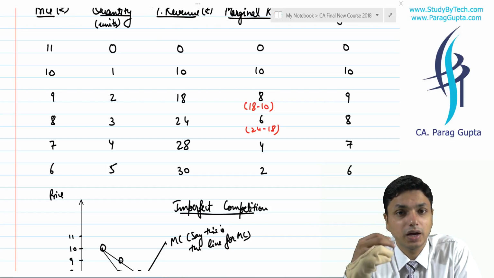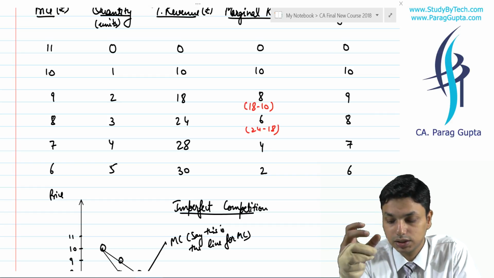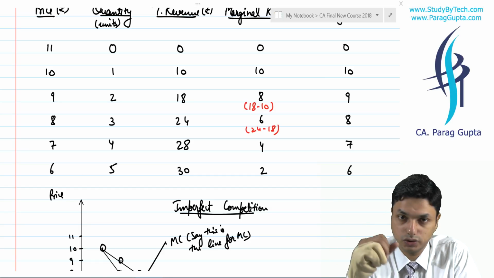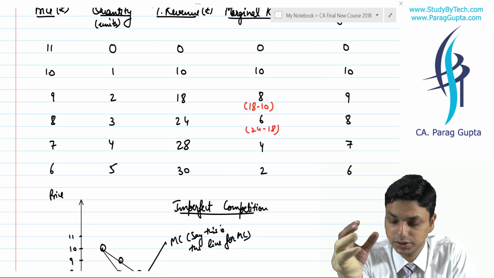In the second situation, our marginal cost, meaning additional cost, is also 6 rupees. So our incremental profit and incremental cost are the same.